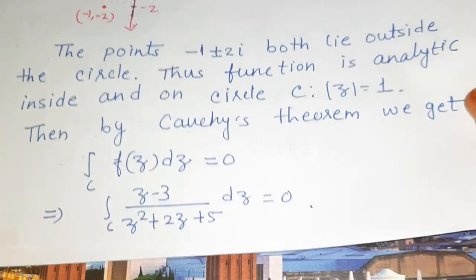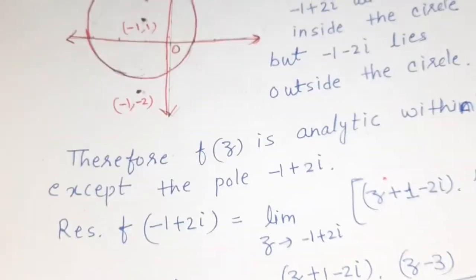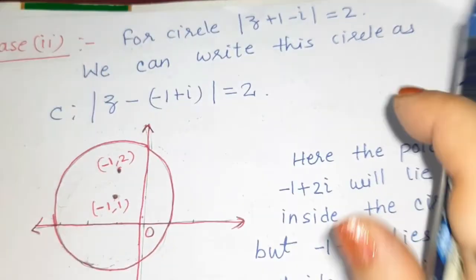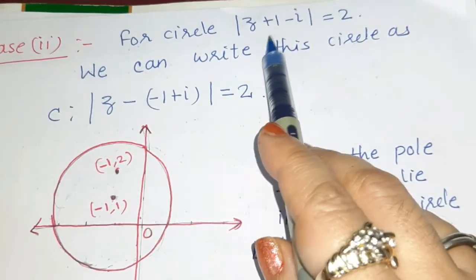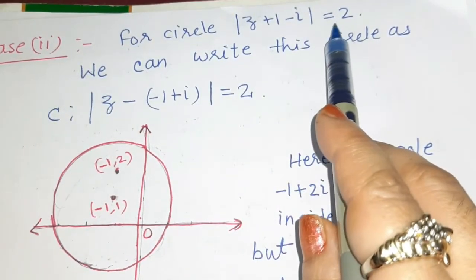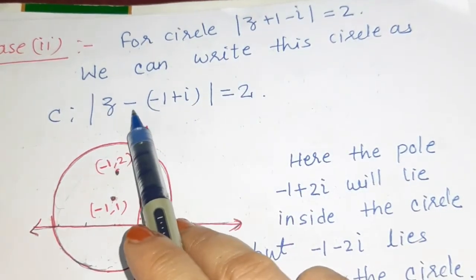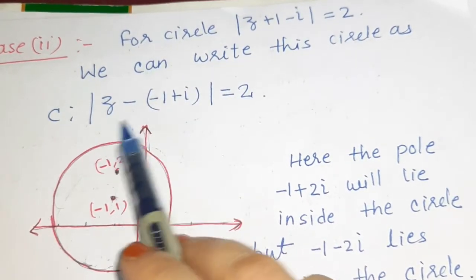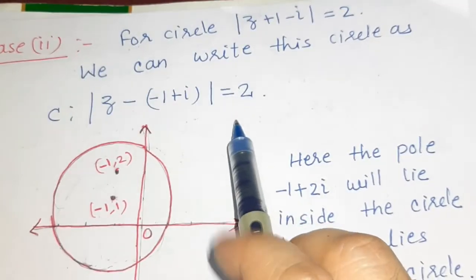Now we take the second case. In the second case, the circle is |z + 1 - ι| = 2, which can be written as |z - (-1 + ι)| = 2.